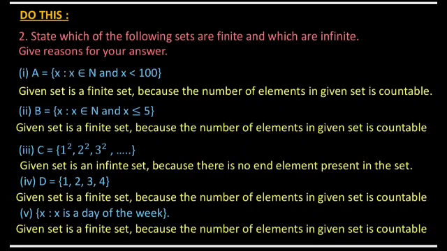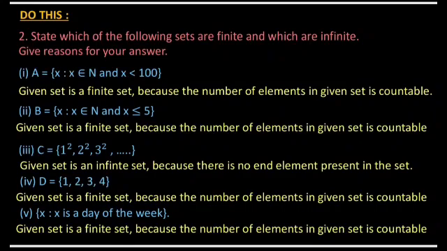Next, B is equal to set of x such that x belongs to N and x is less than or equal to 5. That means what is the condition? x is a natural number and x is less than or equal to 5. So if we write the roster form of this set, B is equal to set of 1, 2, 3, 4, 5. So there are 5 elements in the set. Starting element is there and ending element is there. So this set is called a finite set.